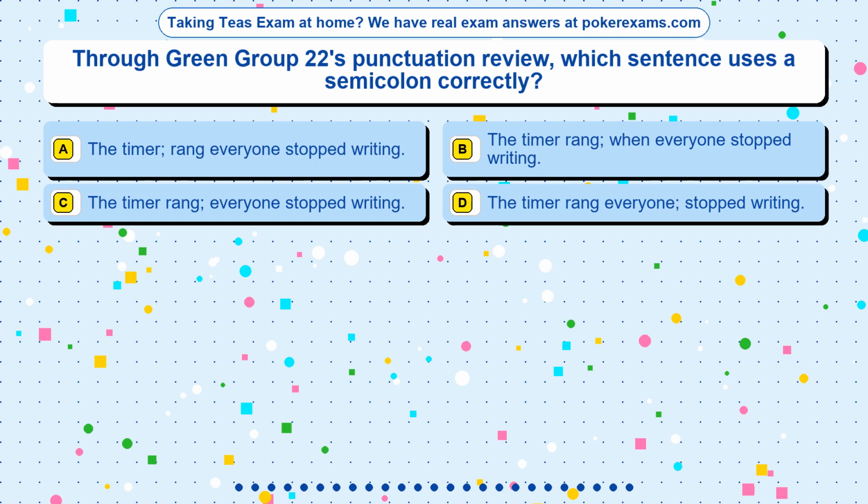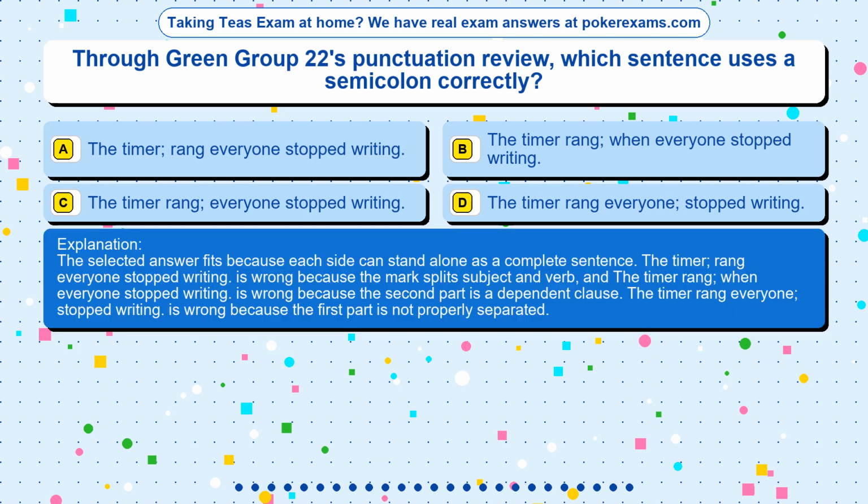The correct answer is option. The selected answer fits because each side can stand alone as a complete sentence. The timer rang, everyone stopped writing is wrong because the mark splits subject and verb, and the timer rang when everyone stopped writing is wrong because the second part is a dependent clause. The timer rang, everyone stopped writing is wrong because the first part is not properly separated.